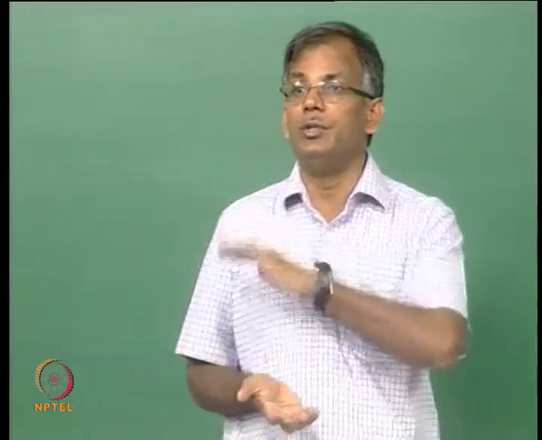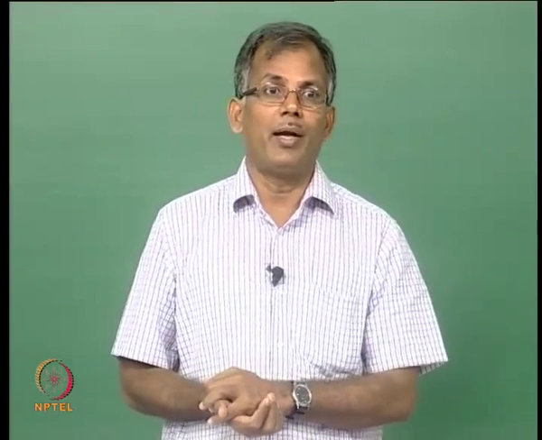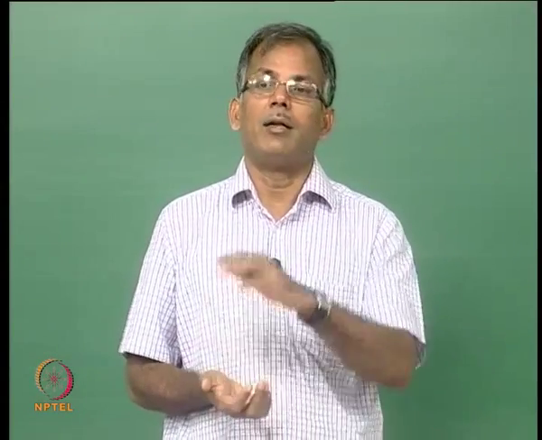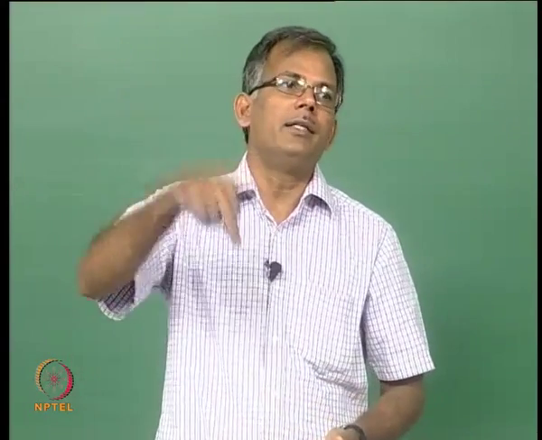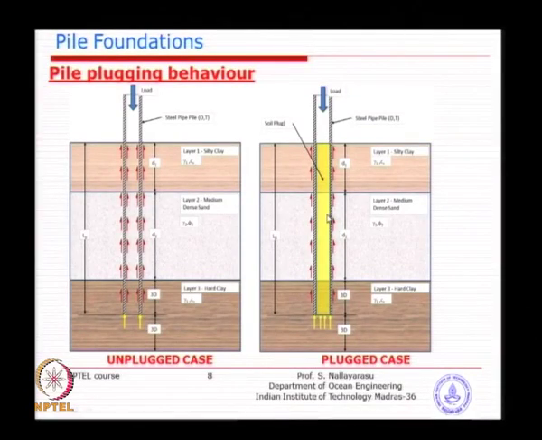In many cases we do this whenever you require additional capacity for a repair type of work where the capacity is not sufficient, you remove the soil and then pour concrete inside, full. As soon as the concrete sets together with the pile, it becomes actually a solid pile where full capacity from end bearing can be achieved.